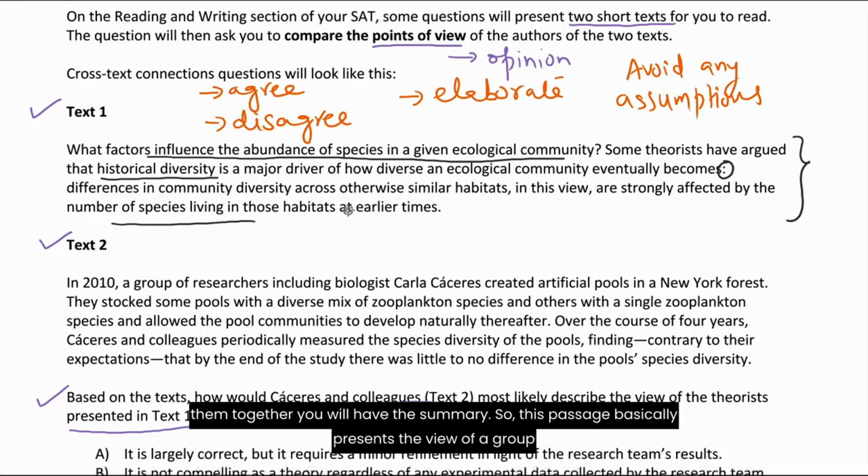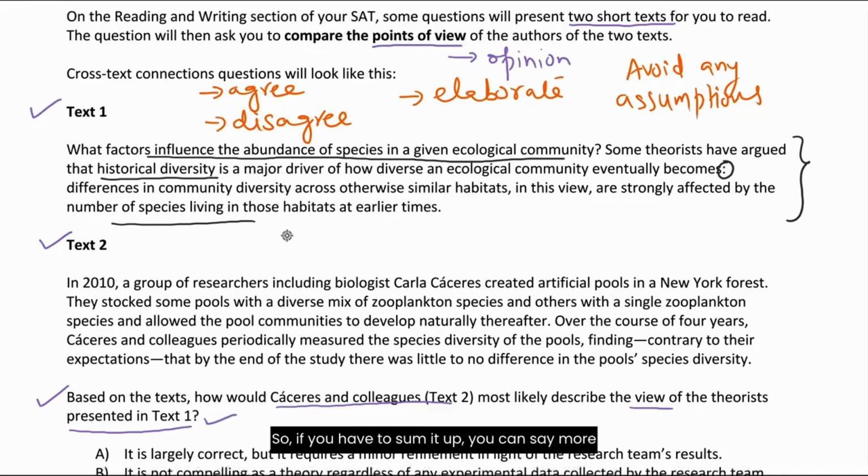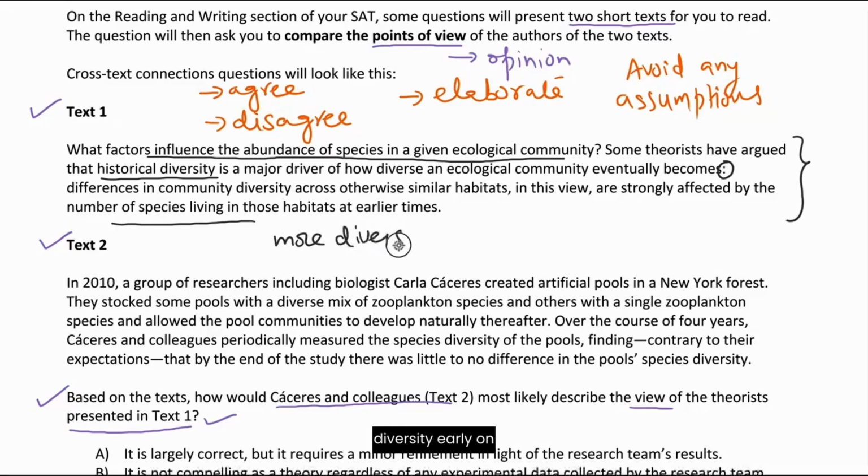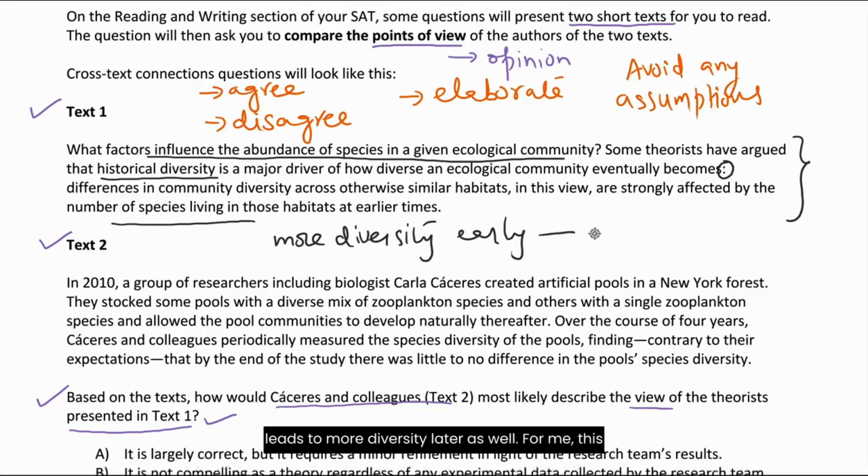So this passage basically presents the view of a group of theorists about ecological diversity. Specifically, the theorists claim that historical diversity is a major driver of how diverse an ecological community eventually becomes. So if you have to sum it up, you can say more diversity early on leads to more diversity later as well.